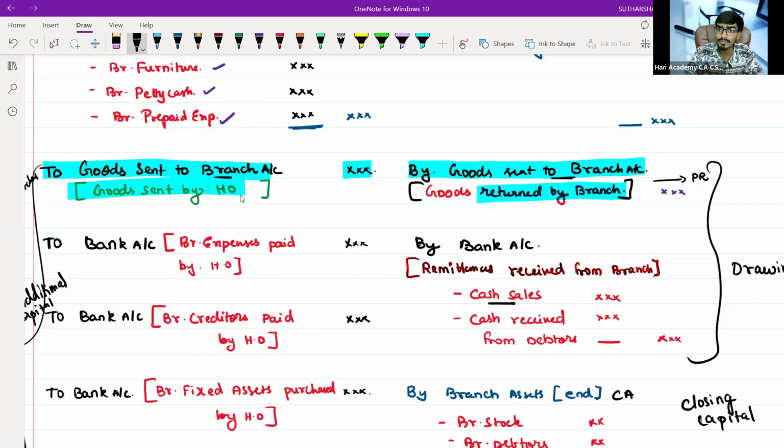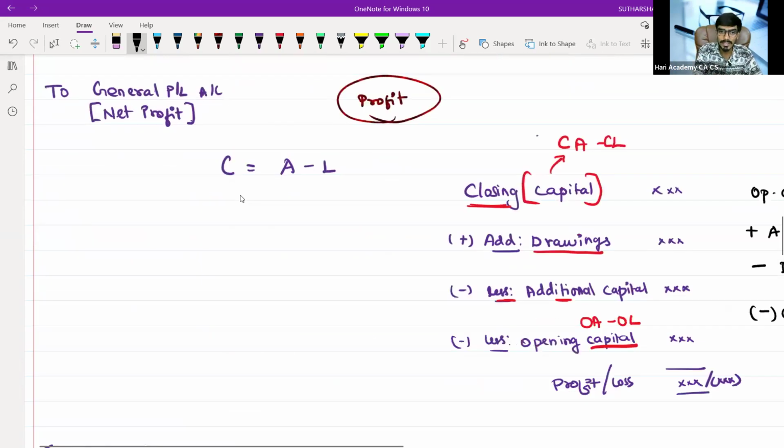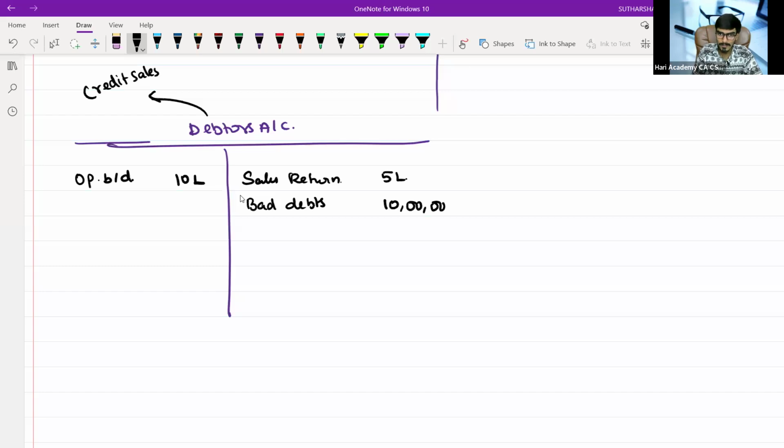Yes, I will prove it to you. I have said simply, right? Profit is there only, right? Because you may think that net profit you will find from P&L, right? I said already, branch account is also a profit and loss account. Because at the end of the day, we are finding out the net profit. I will prove to you day by day why we are preparing that net profit. That is our last topic of today. That is branch debtors. Bad debt, let's assume it is 10 lakh. I will change it to 10 lakh.